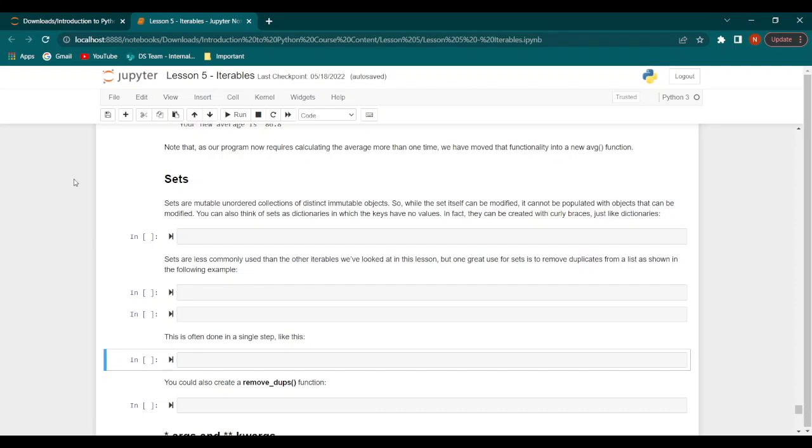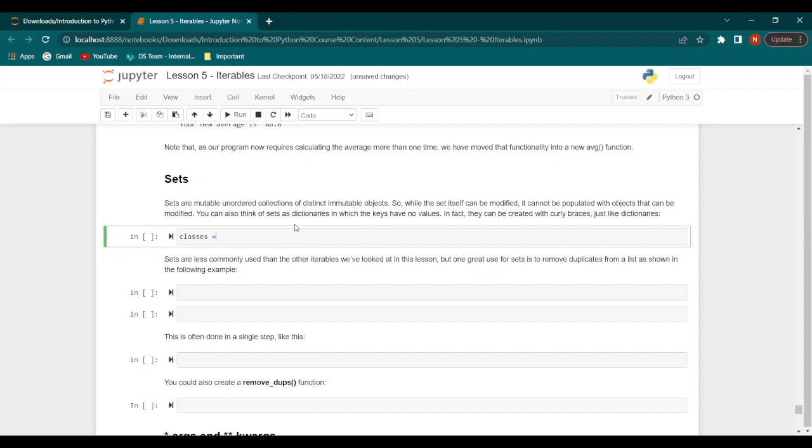Let us now move on to sets. As we have seen before, sets are mutable or changeable, unordered collections of distinct immutable or unchangeable objects. So, while a set itself can be modified and changed, it cannot be filled with objects that can be modified and changed. We can also kind of think of sets as dictionaries, in which the keys do not have any values. In fact, sets can be created with curly braces as well, just like dictionaries. So let's have a look at an example.